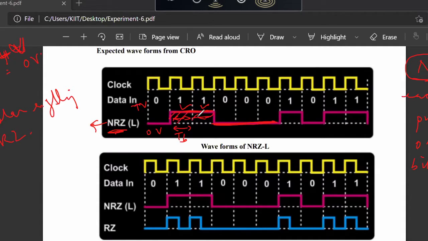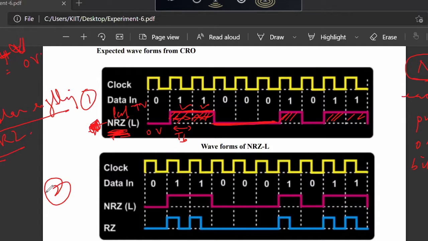So the first signal which you will see on the CRO in the lab, in the manual it is NRZ-L. L means level. It is named in this way in the manual, but in the theory this is the same as your unipolar signaling, NRZ type.